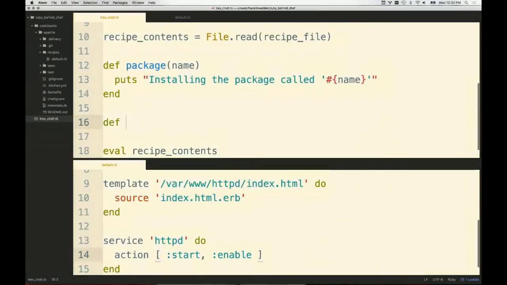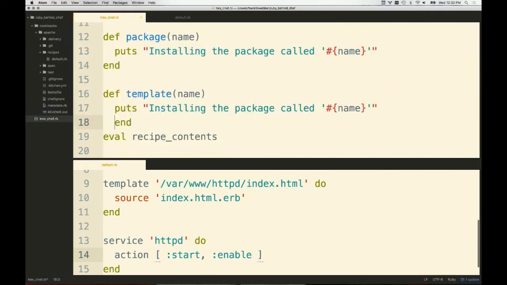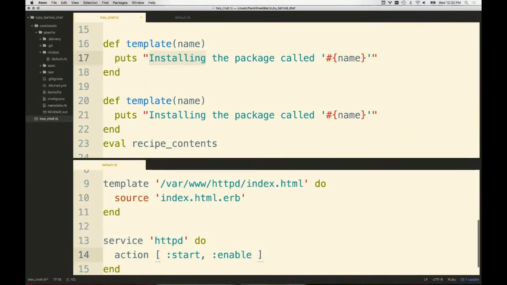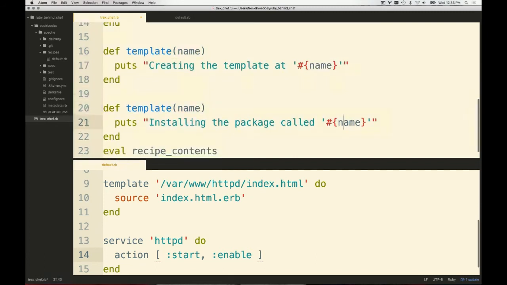Let's define that template method. So template name, and I'm really going to copy this content right here and just make this a little bit easier for me. Template, right? And that's kind of right. Installing is not right here. We want to say creating the template at, file location. Name, I'll just leave at the moment.